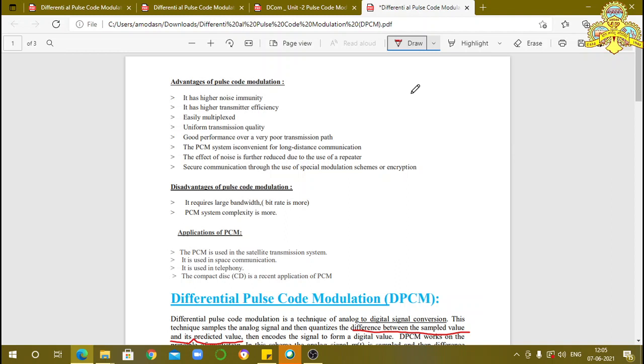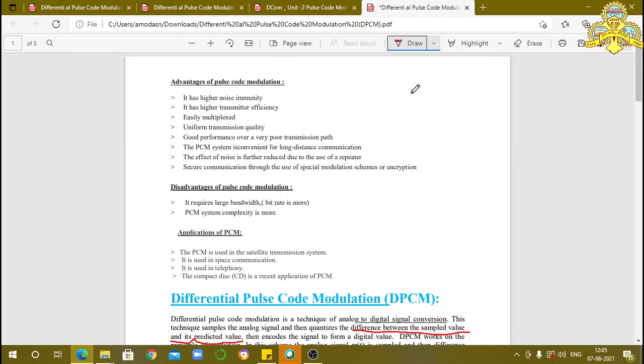Hello everyone. In the previous class, we discussed pulse code modulation. In PCM, each signal is first sampled. After sampling, it is connected to the quantizer circuit and equated to a particular value.